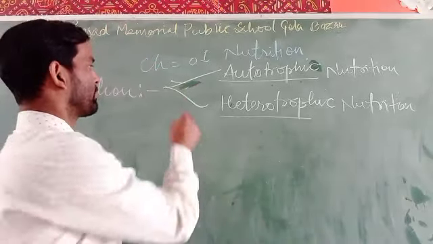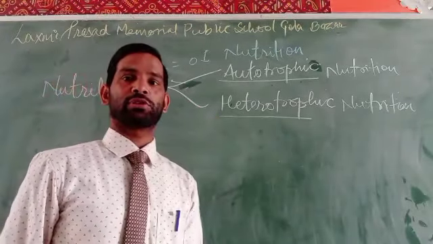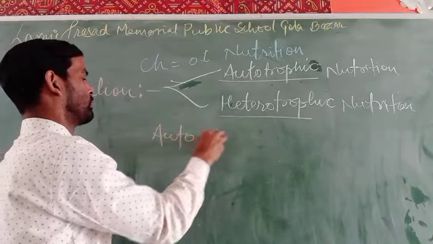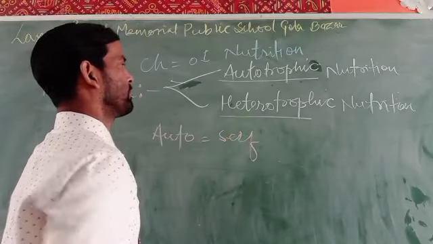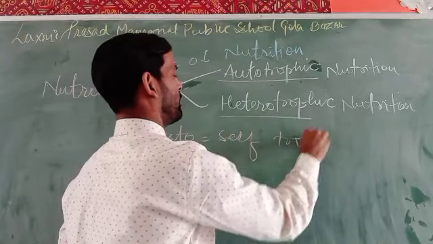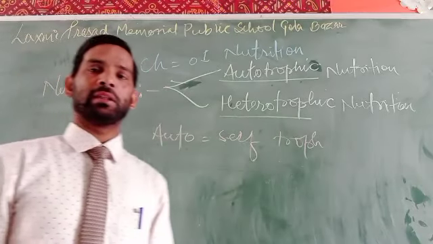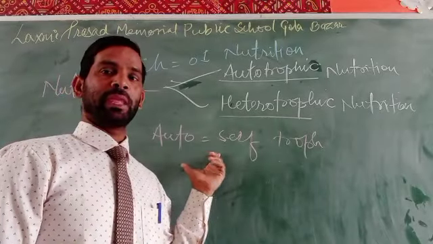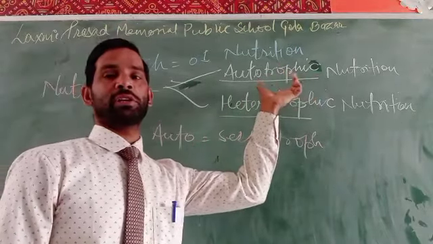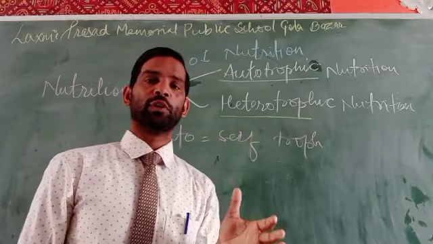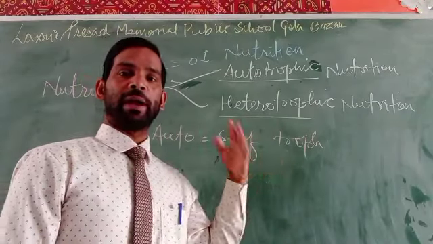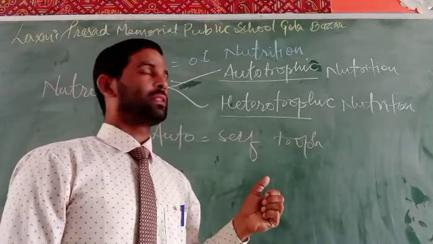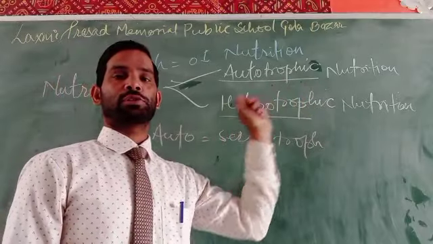So there is autotrophic nutrition. What does auto mean? Auto means self, troph means food. That means the organism that can make its own food by itself is called an autotroph. It is the mode of nutrition in which the organism makes its own food and utilizes it in its body. That is called autotrophic nutrition.